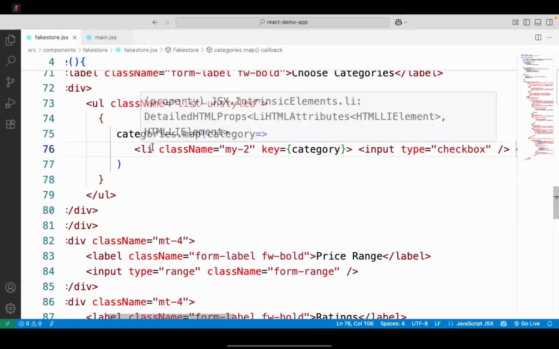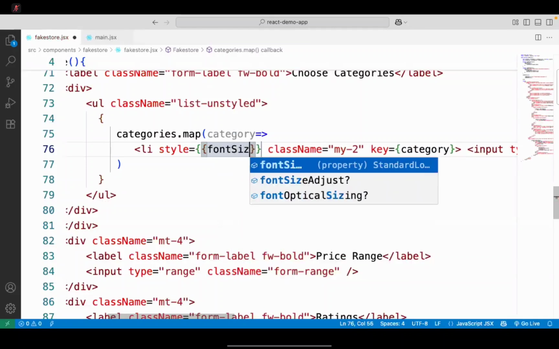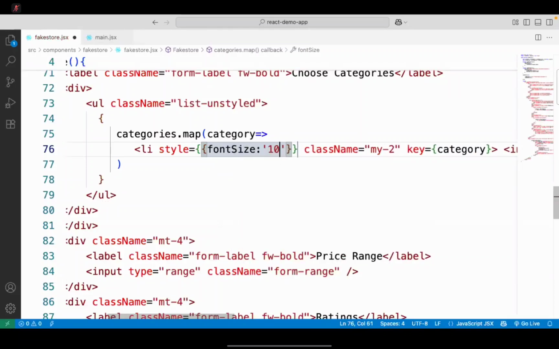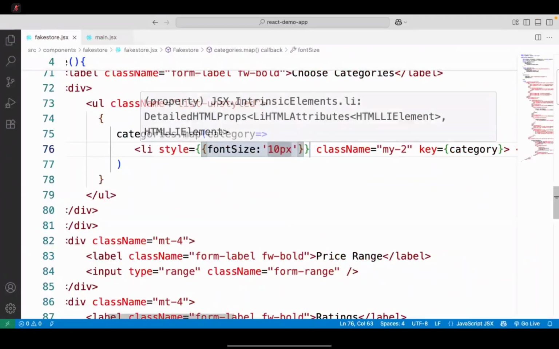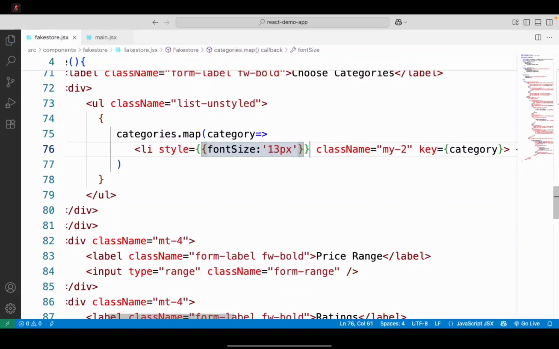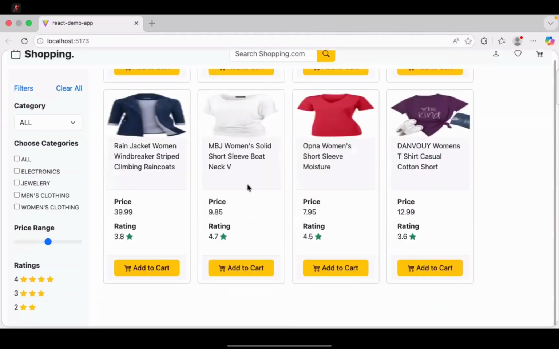For the list item, we will keep a style. So font size, I will give some 10 pixel. That means the letter size will be smaller. So 12 or 13 pixel, that will be better. That's how the design is. And remember, this information we are getting from our API and we are displaying the data. So we are accessing and displaying the data from API.